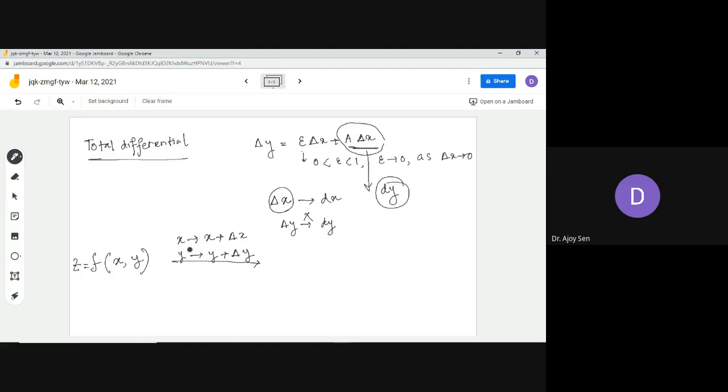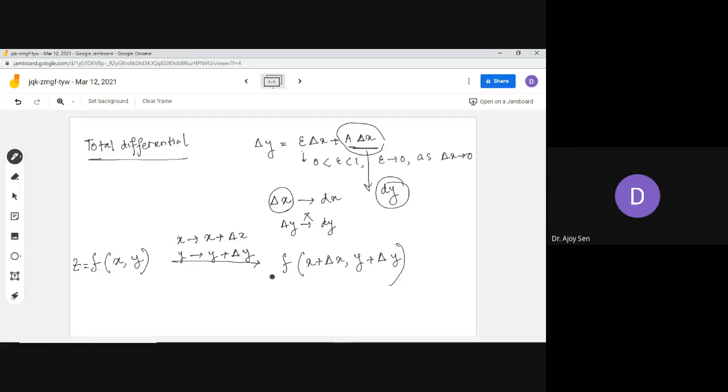So if you take this amount of difference, this kind of increment of the independent variables, the function goes to this value. If you check the functional value, you just calculate this thing. Now, this functional value will not be the z value. z is the functional value at xy.